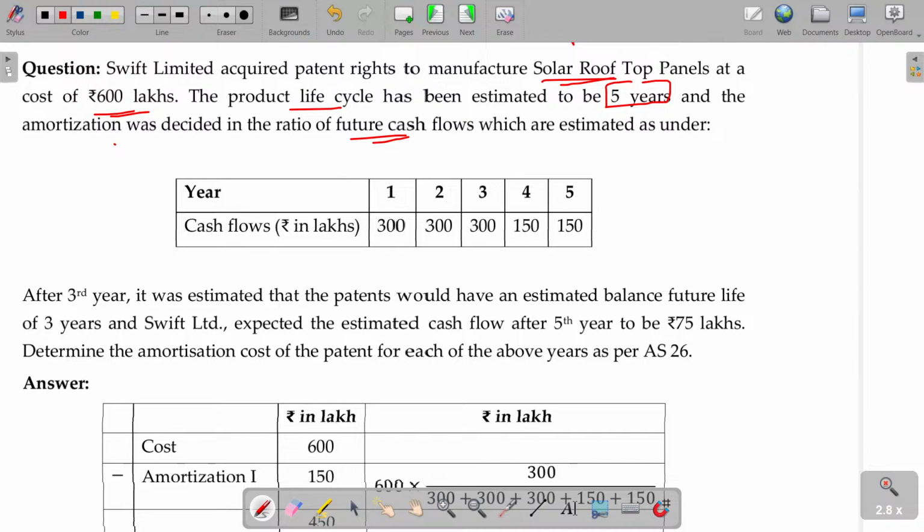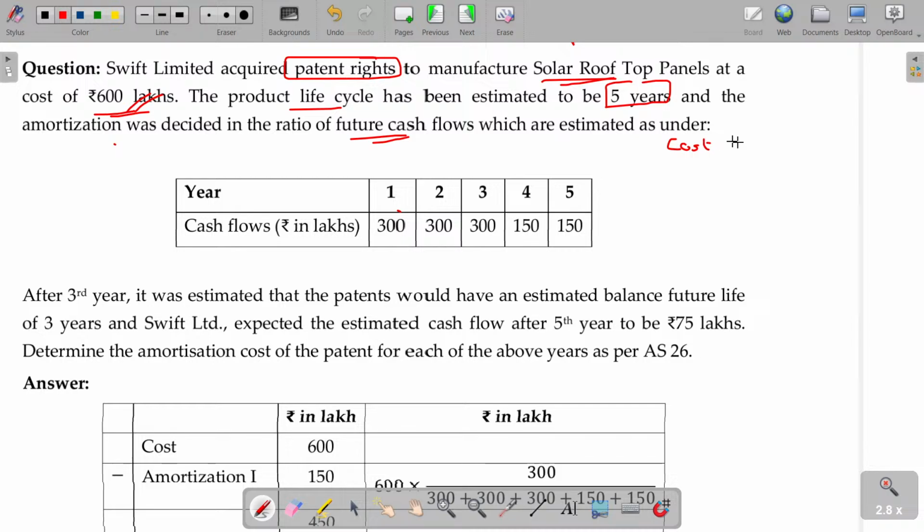Now, this patent right, we spent 600 for acquiring. Because of this patent right, first year how much am I getting? 300. Second year 300. Third year, so every year 300 for the first 3 years. Thereafter only 150. How can you depreciate?